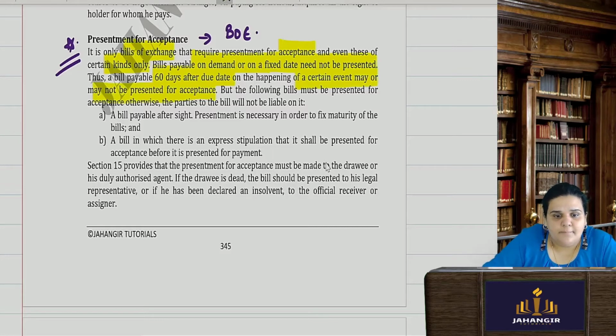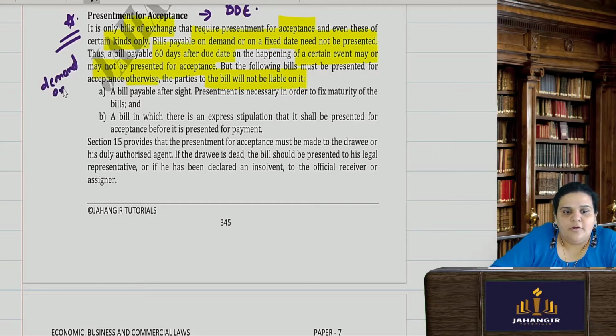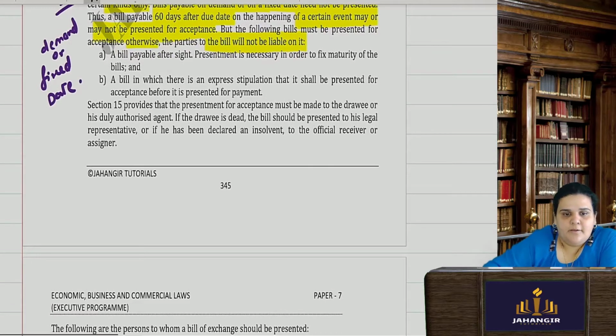But the following bills will have to be presented for acceptance, otherwise the parties to the bill will not be liable. If it is a bill of exchange which is payable on demand, or on a fixed date, then it need not be presented. It's your choice.